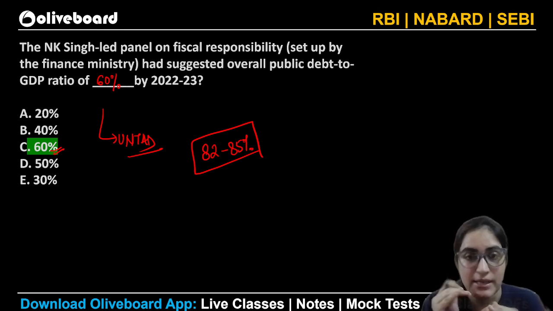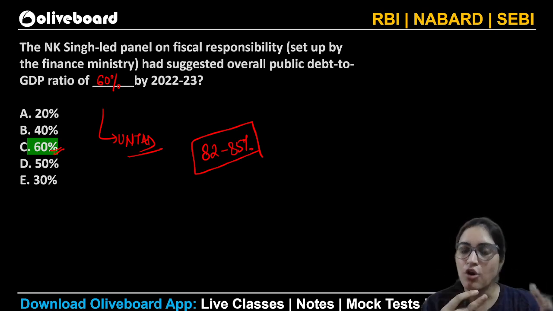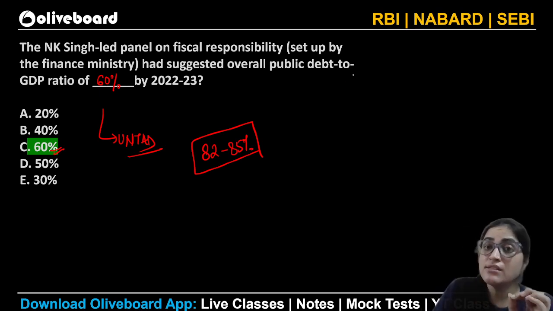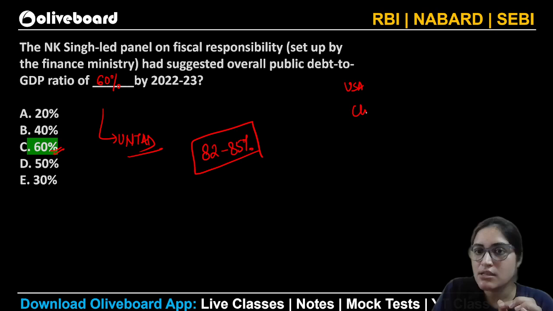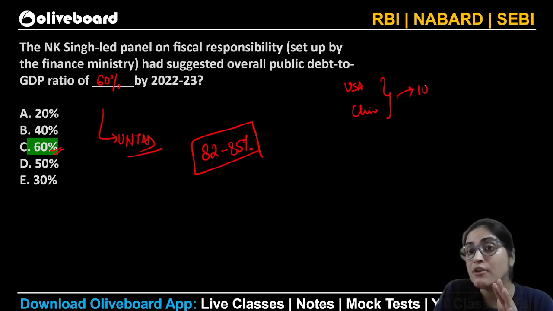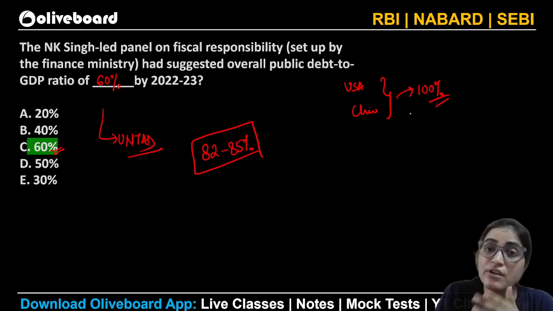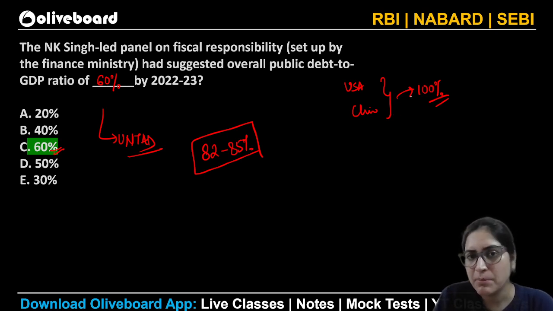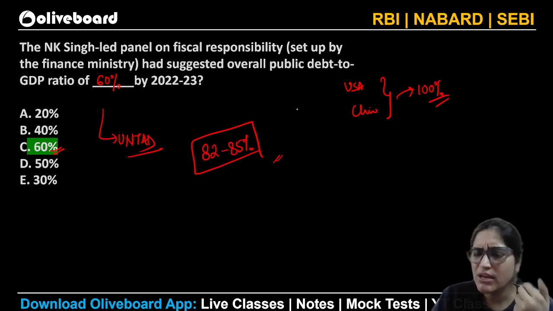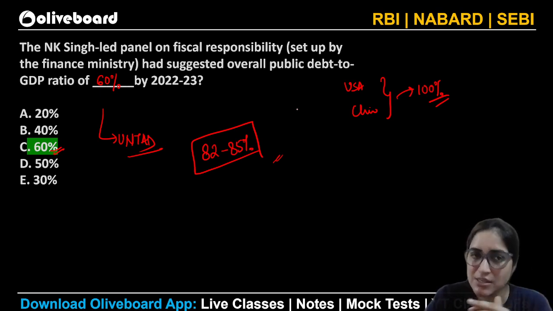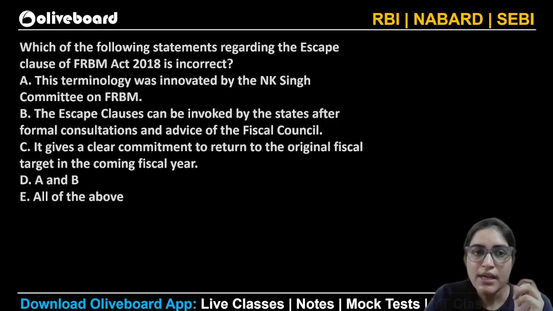It is unsustainable, yes. Does India have a lot of debt to GDP? No. If we consider the US and China, these two countries have debt to GDP ratios going higher than 100%, 100%, 120%. So they typically have very high debt to GDP. India is still 80 to 85%, though I would say it's also higher, but yes, we can bring it down. Next is regarding the escape clause.